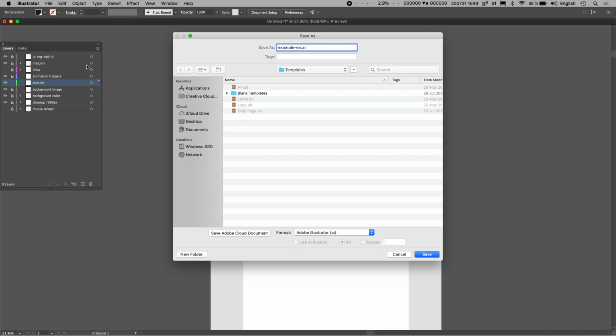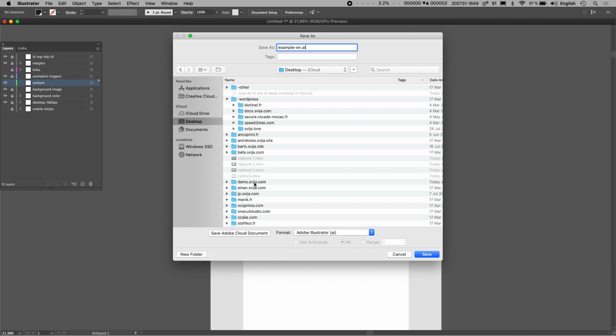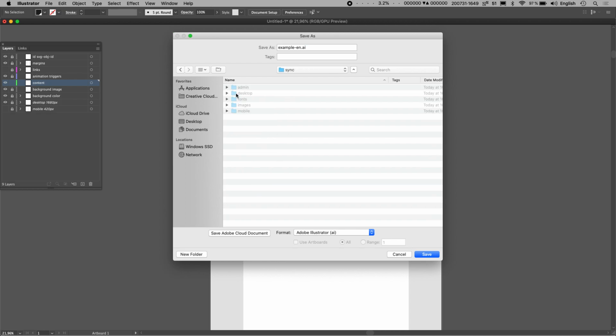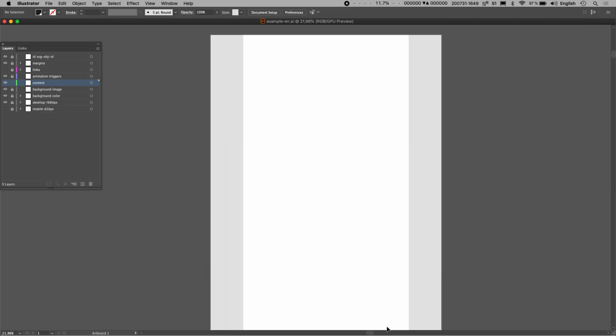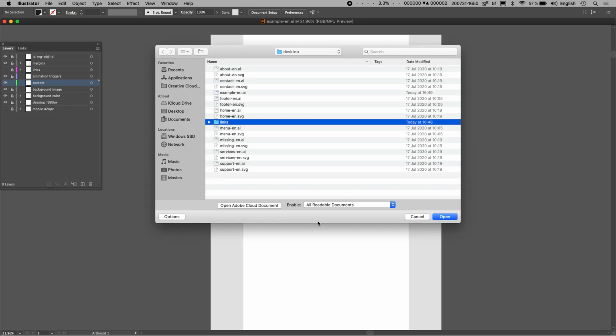In this case, it's an Illustrator file. It's not an SVG file. It will be converted to an SVG file later on. And I'm going to save it with all the other pages. Now I'm going to get some artwork and start making the actual page.